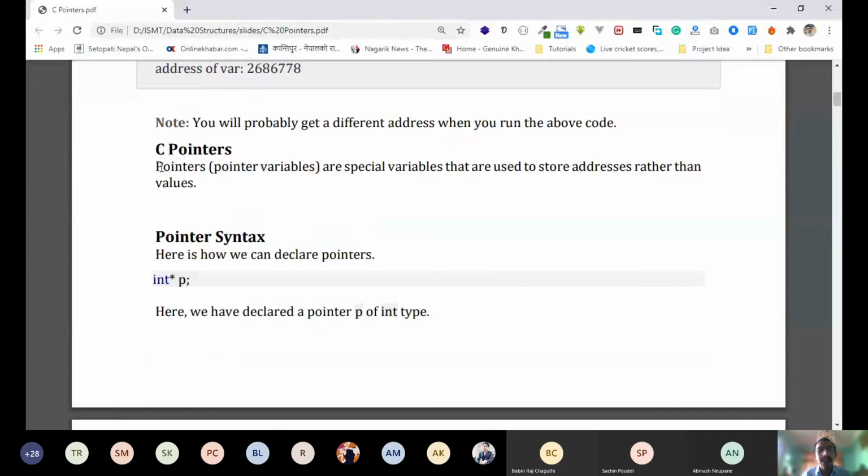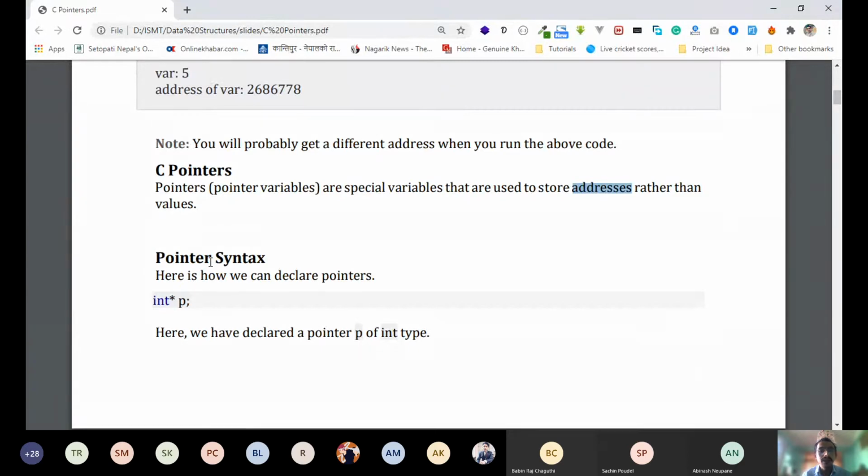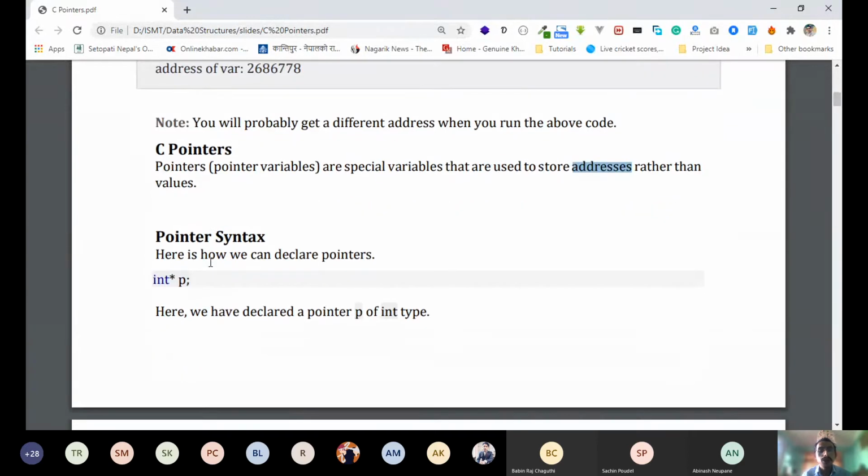But pointers are those kinds of variables which do not store the value, but they store addresses, not the value. So for example, how do you declare a pointer? To declare a variable, you do something like int a or int b, int c, or int var.